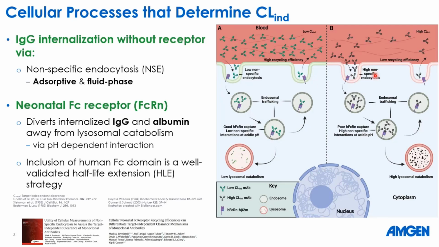For a high target-independent clearance mAb, initially there will be a higher amount of non-specific endocytosis. There will be high non-specific interactions when it is internalized at the acidic pH, and as a result, there will be poor FcRn capture, lower recycling efficiency, and high lysosomal catabolism.